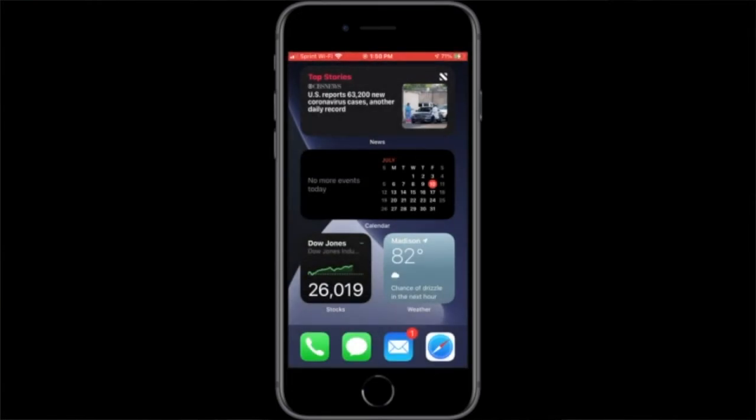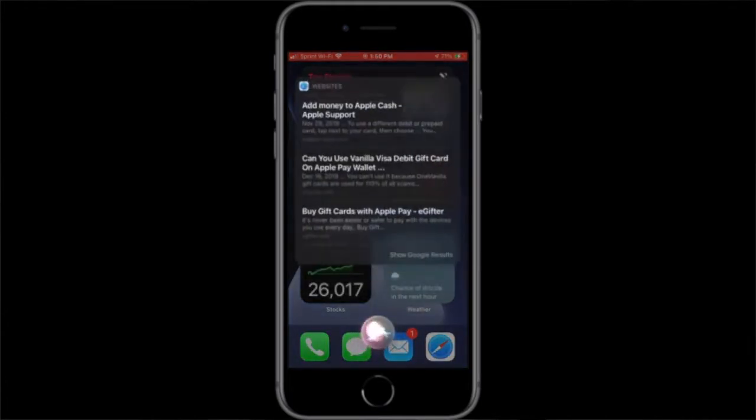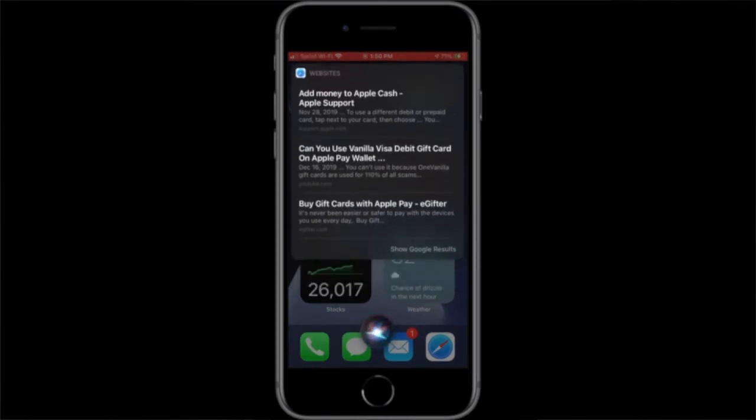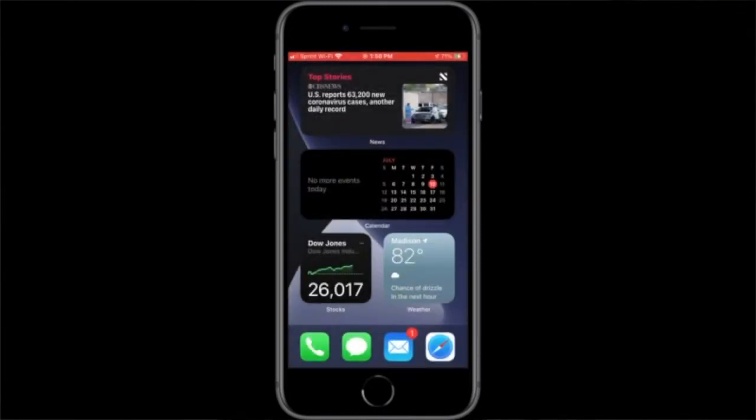Siri is also supposed to be 20 times smarter. Except when I asked earlier today, can you use a gift card with Apple Pay? It opens Apple Pay. I'll demonstrate that stupid thing for you now. Can you use a gift card with Apple Pay? I found this on the web. What? Okay, so earlier it opened the Apple Pay app for some reason. It's also supposed to interpret web answers more and I guess read those out to you.